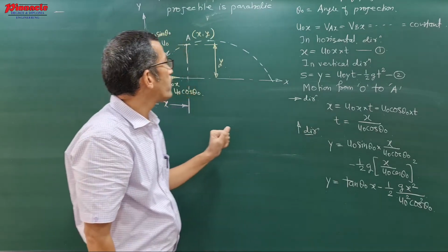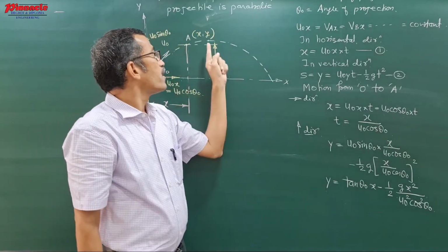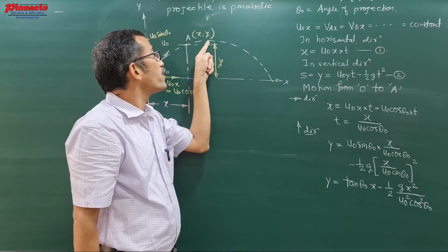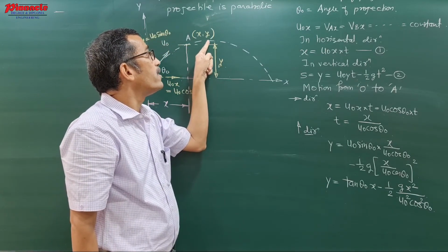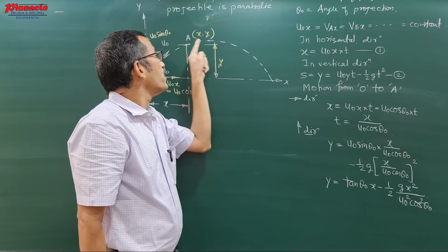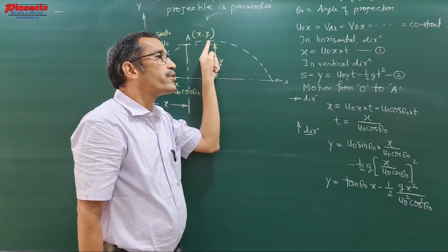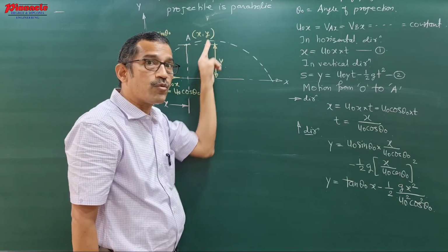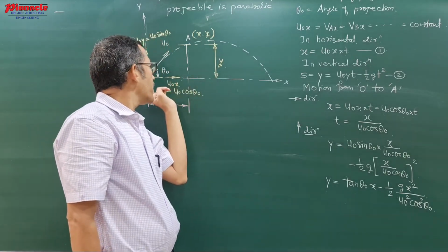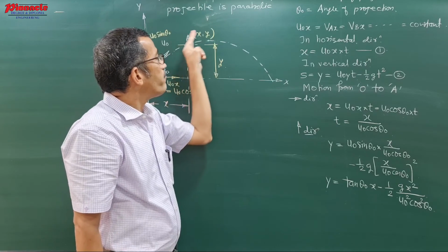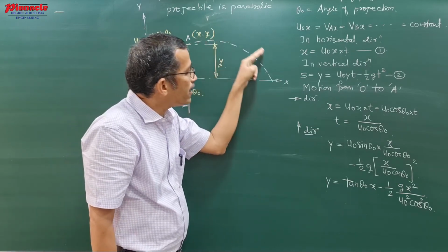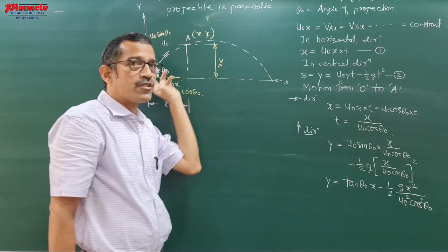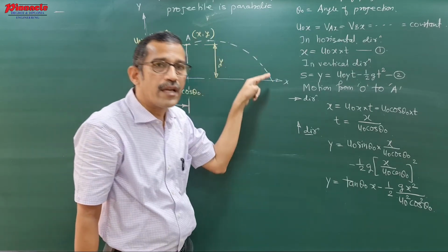Next important is this: during this motion it reaches a point of maximum height, beyond which it doesn't rise further. So what we get here is the maximum height reached by the projectile. Then when it moves from O and finally reaches the ground again, it takes some time from the start of motion to the end of motion.